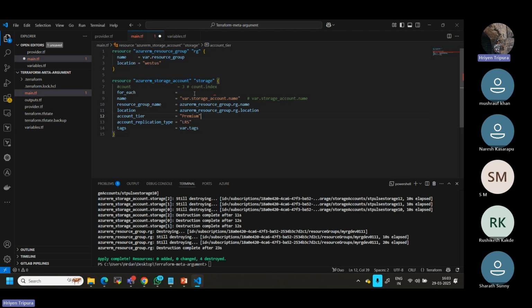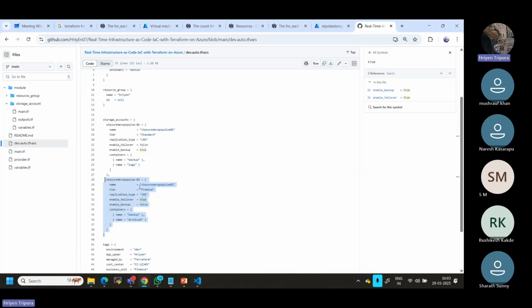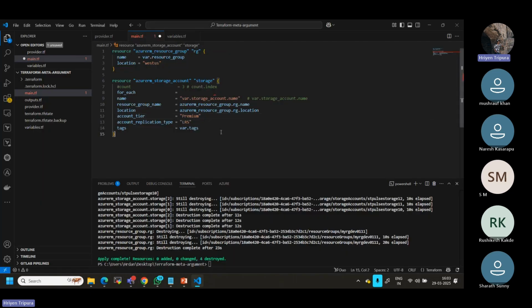Now I want to map for_each. How do I have to map? The value, whatever I have to map. In my case, let's say I have only one name with the same configuration. In your case, if there are more, it will create more. Now, what I can do is call for_each here, then the storage account. You might be wondering why I'm calling this one. Yes, of course, I need to use this because it has to map, right? How does it have to map? It has to map the value from your variable file, right? This is the reason why I'm calling it to map.